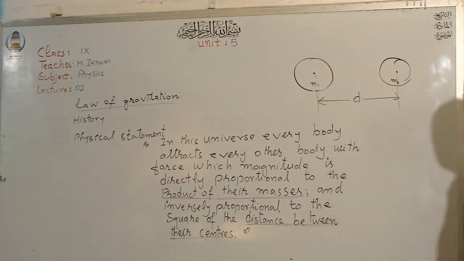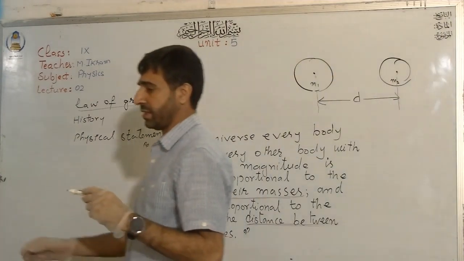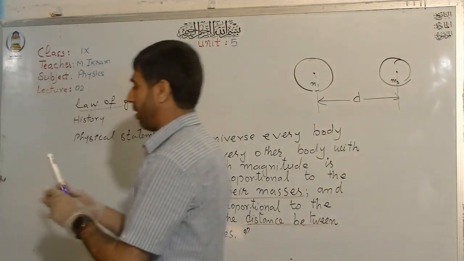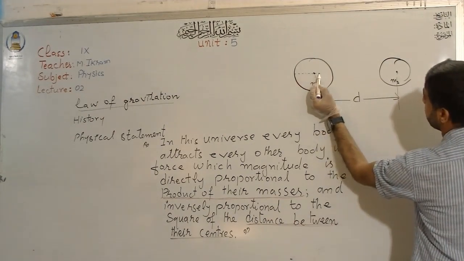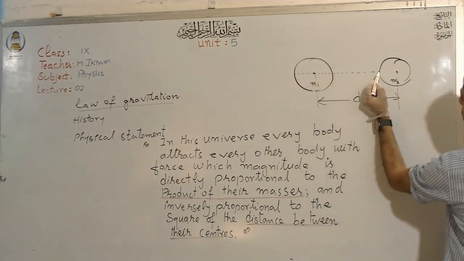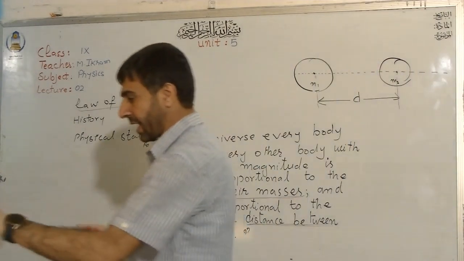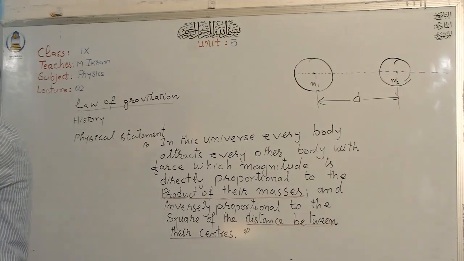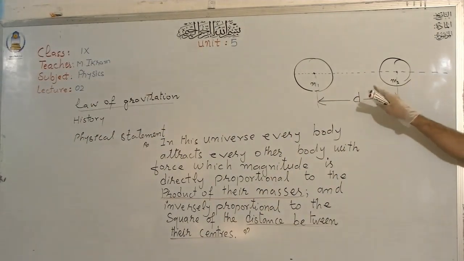If they are separated by some distance d, then according to Newton's law, the force will be along the line joining the centers of these two objects. Let us join the centers of these two bodies. The force will only act along the line of the centers.